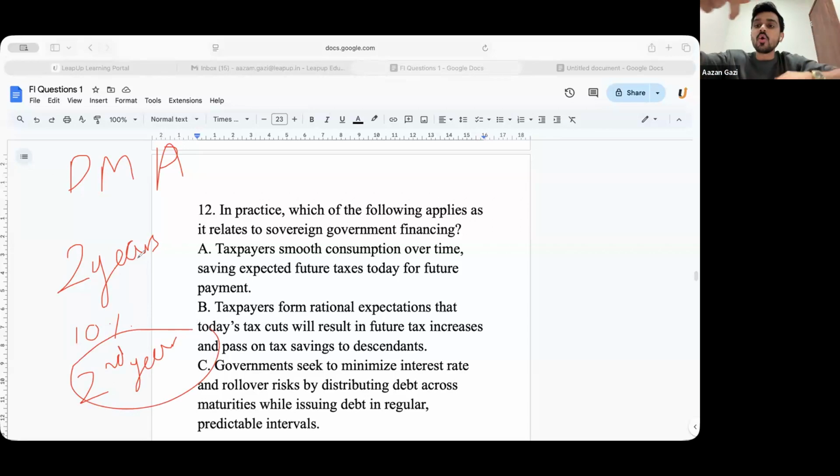I'm rolling over. My coupon rate is remaining constant. On one side money came in, on the other side money was paid out. Is that clear? This is known as rollover, Ayushi.